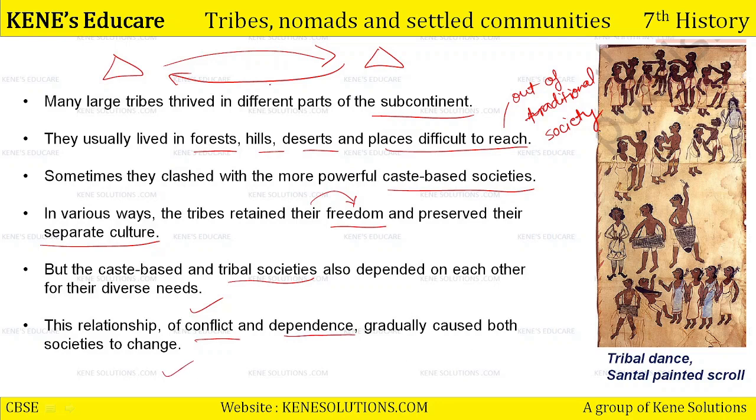But ये dependency की वजह से you cannot be separated. You can't live separately. There will always be a dependence. There will always be a relationship between two elements of the same society, right? So that is why they both, the Varna-based society as well as the tribal society, gradually had some changes in their social classes and culture. Here is a painting, Santhal painted scroll. Santhal is basically a tribe, and this is a painting by those people showing the tribal dance in their community.